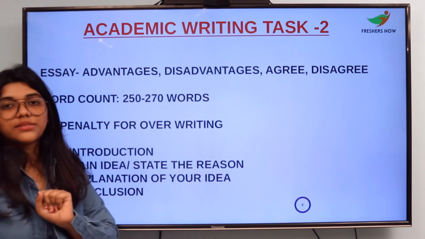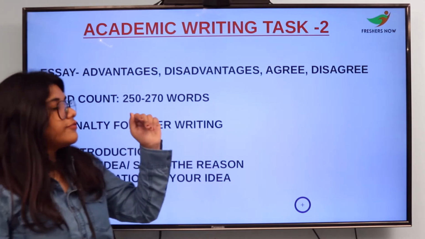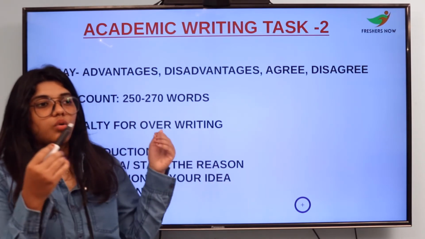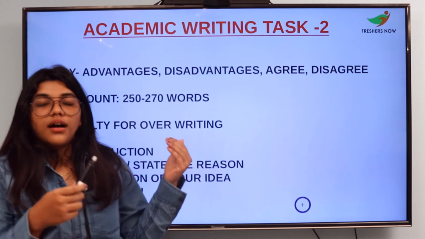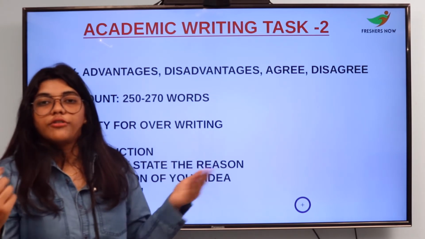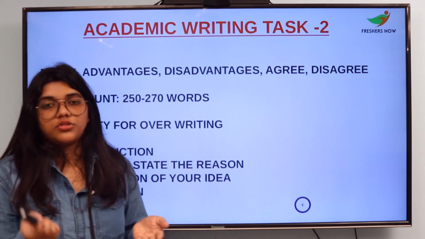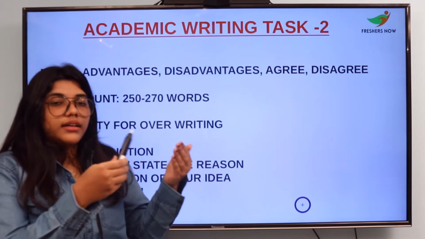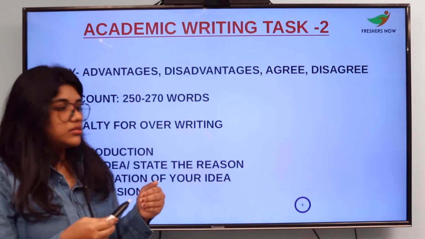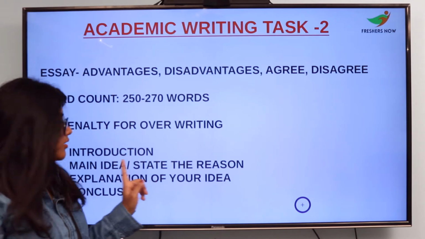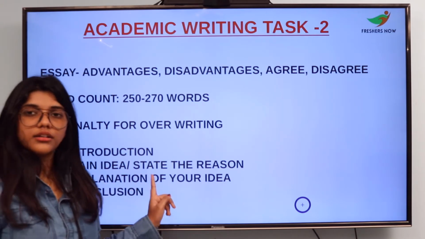Number 3 is the explanation of your idea. If the question is something like, education should be given free of cost, do you agree or disagree? If you agree to the point, take that point into consideration, state it in your second paragraph, and explain it in your third paragraph.